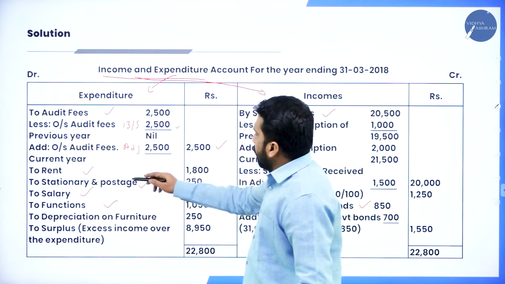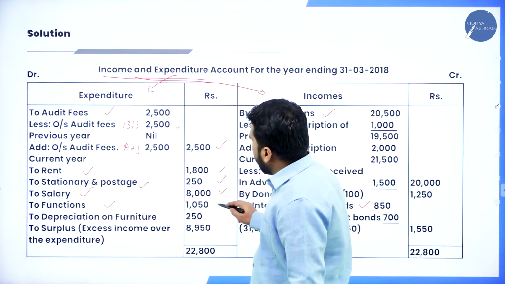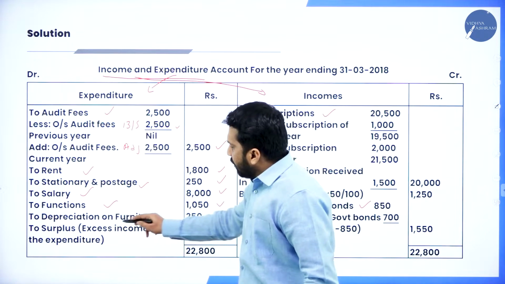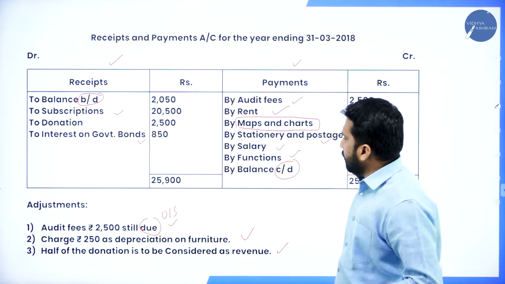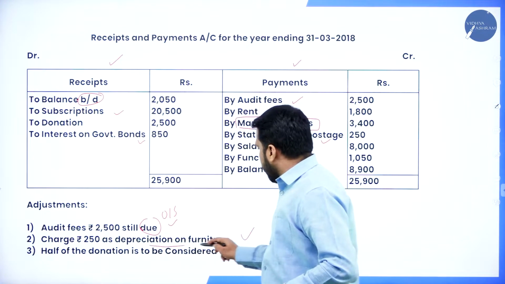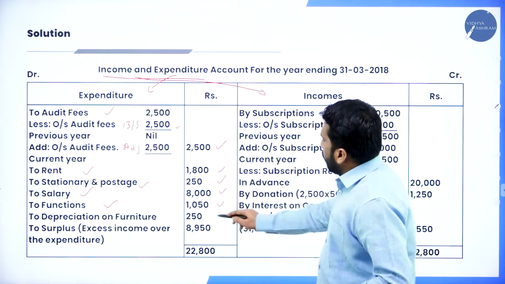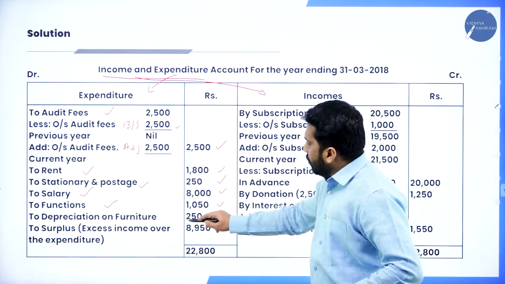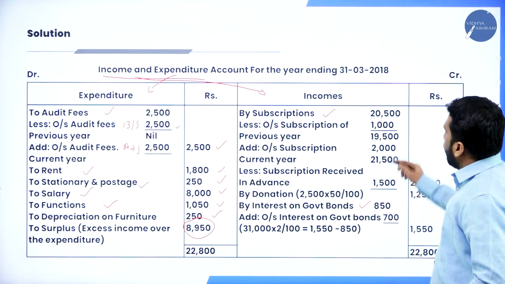Now, your rent actual value, salary actual value, function actual value, depreciation on furniture, they have given you in the question itself. Depreciation on furniture 250, they have given. So depreciation, this much you are supposed to do. Hope you are clear. Now, come to income.